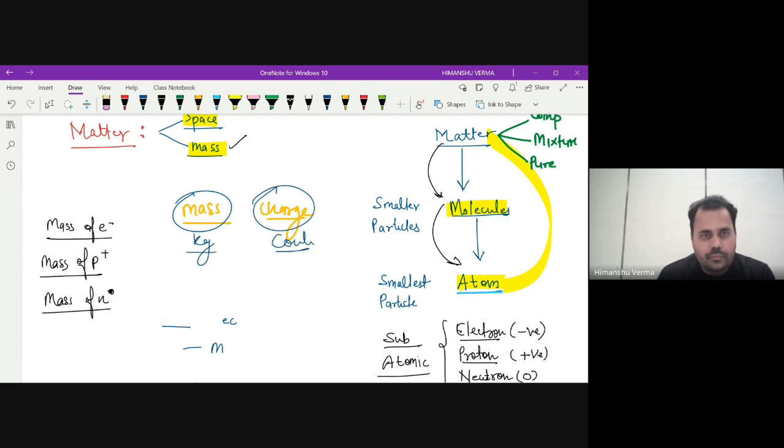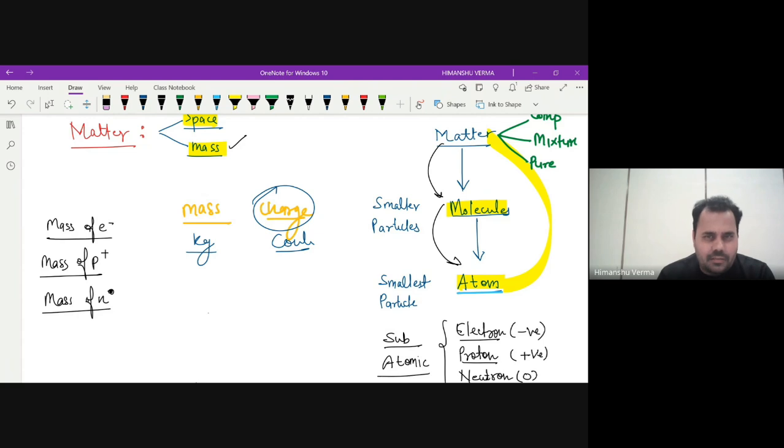Let me give you a comparison, because these particles are very small. We cannot see a molecule with the naked eye, so how can we see atoms, and how can we see electrons? If we cannot see that particle with naked eyes, how is it possible to calculate its mass? But still we have calculated it, so it's very, very small.